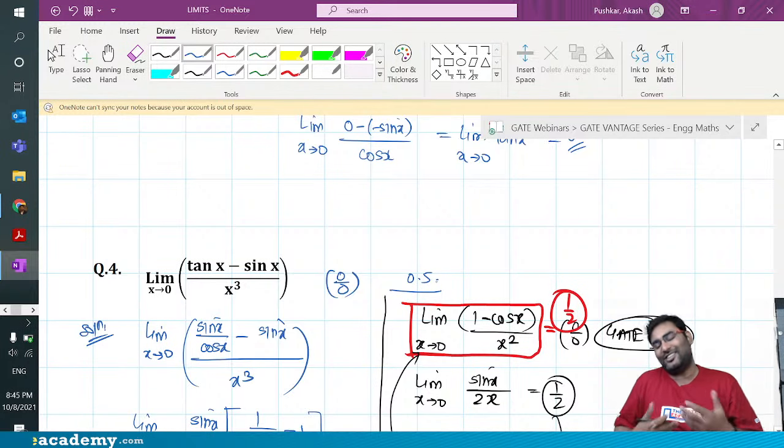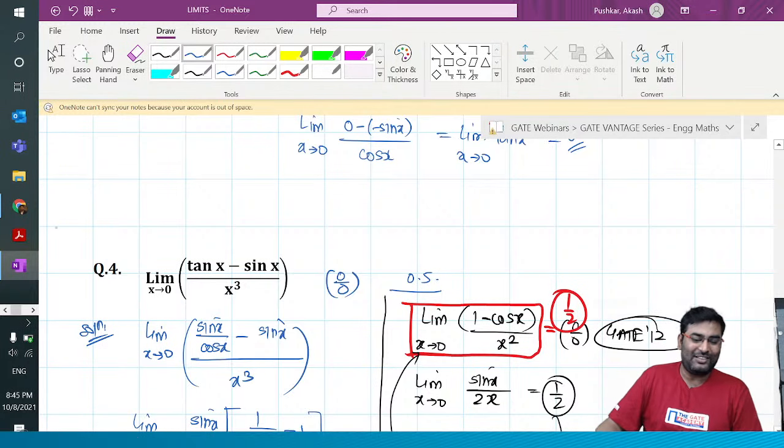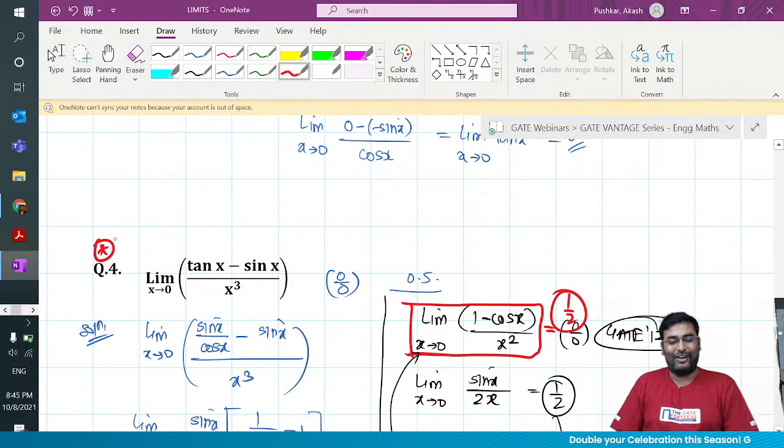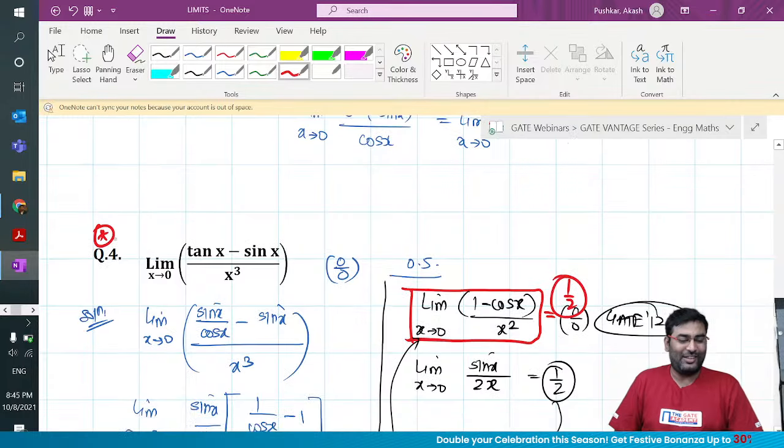I'm hoping every year that one day GATE asks this question. This is my wish. I have been doing this question for a decade now, but that question has not been asked yet.